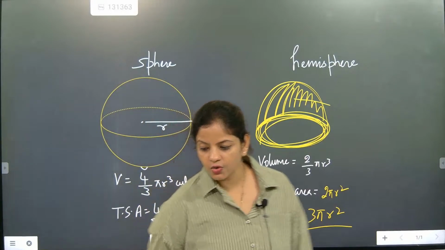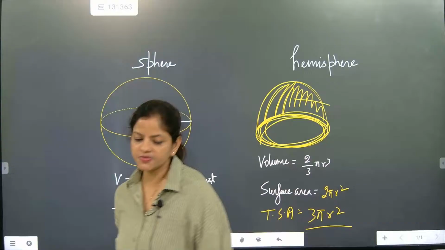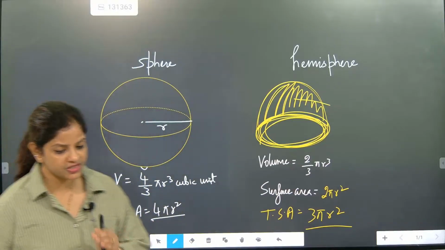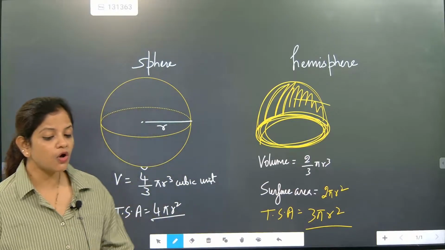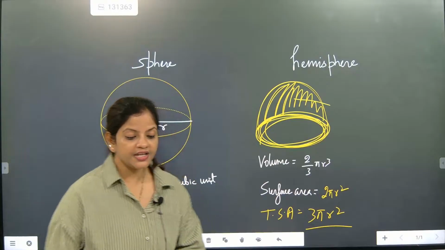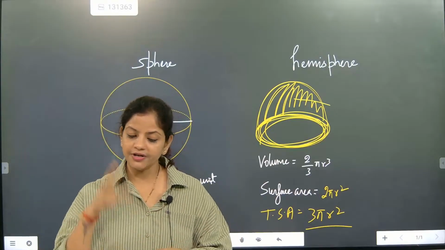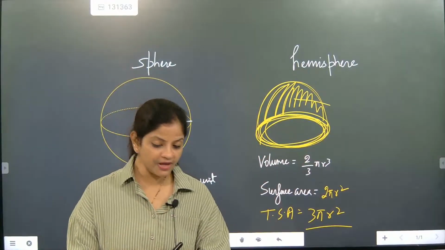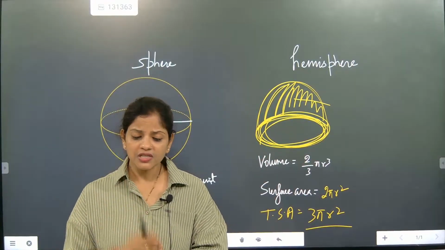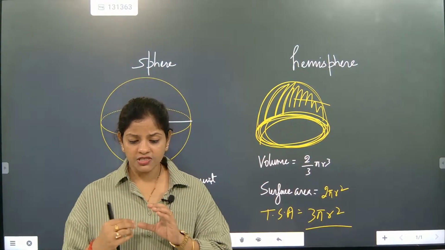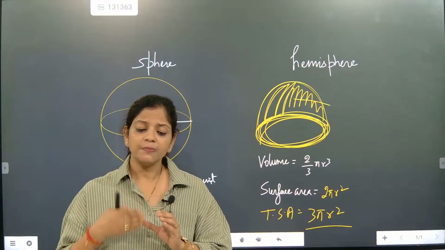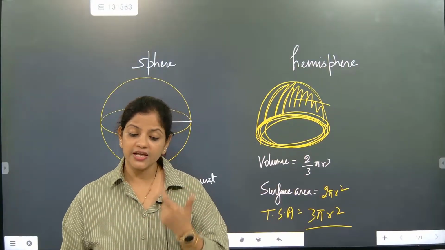Yes, TSA alone. So, ma'am, can you explain TSA? Yes, beta. See, TSA means total surface area. TSA means you take one orange, beta, and cut it into two pieces. The orange is a sphere. The half part will become a hemisphere. So in the half section, you just see the base part will be there now. The base part is a circular region. What is the area of the base?